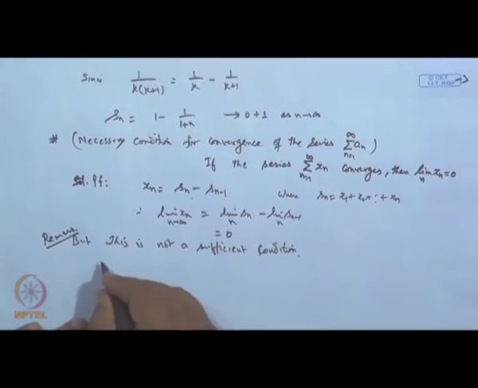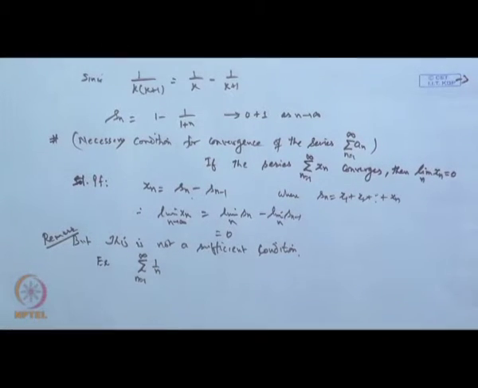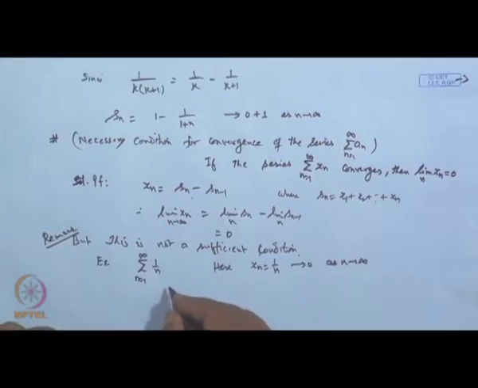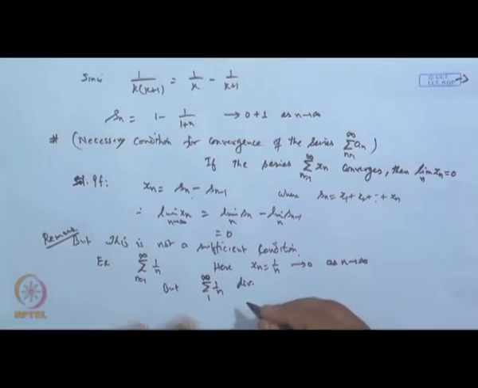For example, suppose I take the series sigma 1 by n, n is 1 to infinity. Here x n is 1 by n, which tends to 0 as n tends to infinity, but the series sigma 1 by n, n is 1 to infinity, diverges, as we have seen earlier, because it is a harmonic series.